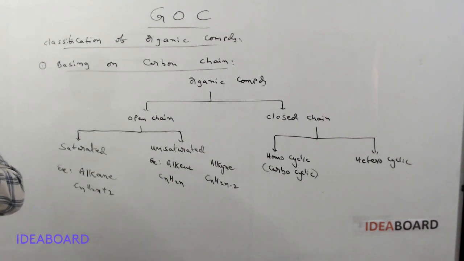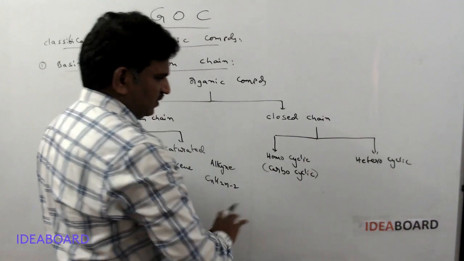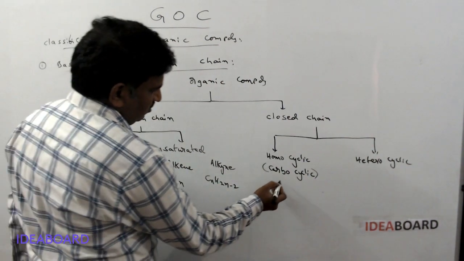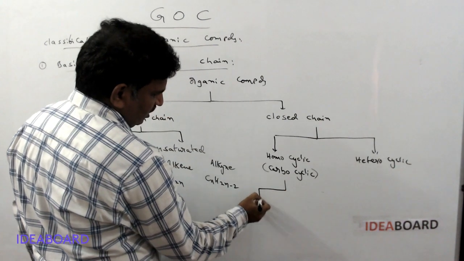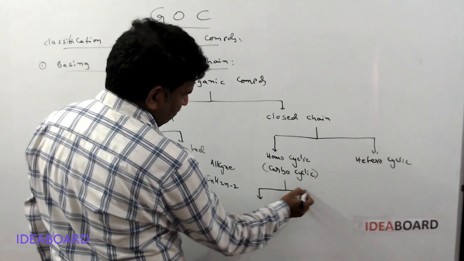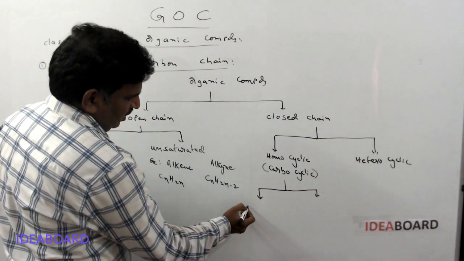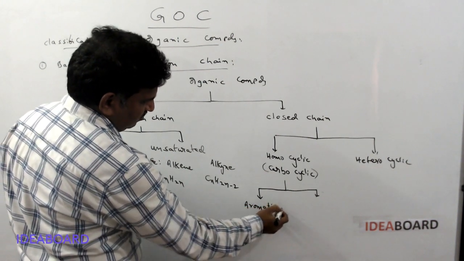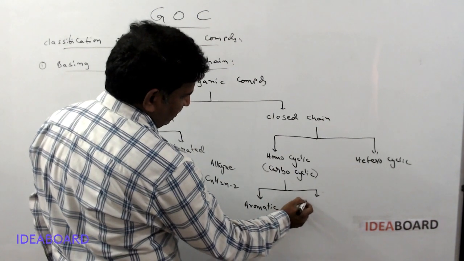Okay, we will discuss the details later. Homocyclic organic compounds are again two types. One is aromatic, and the second type is aliphatic.